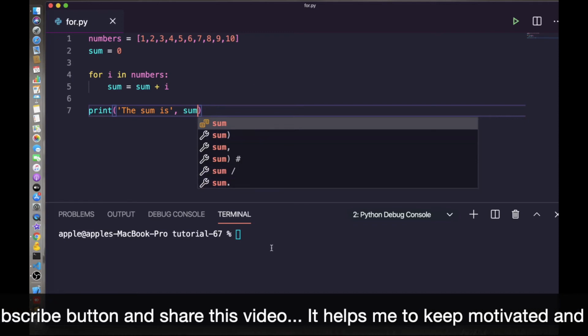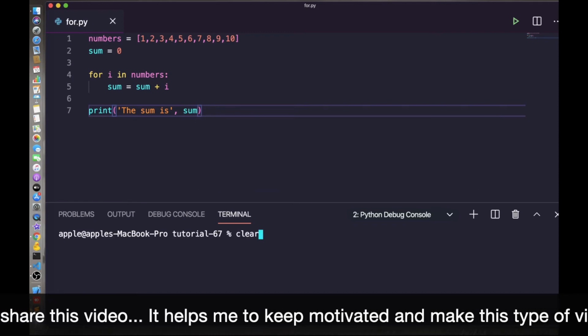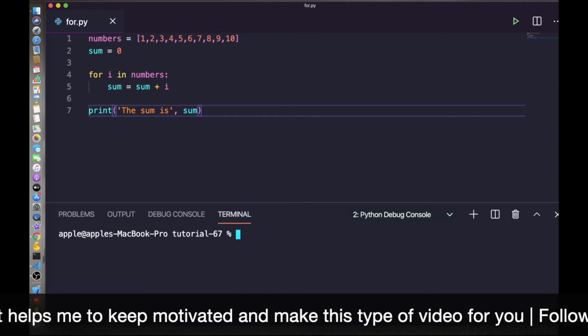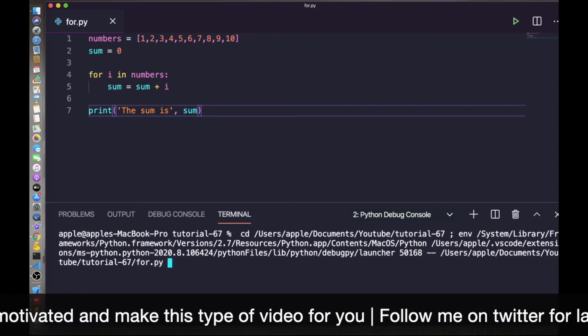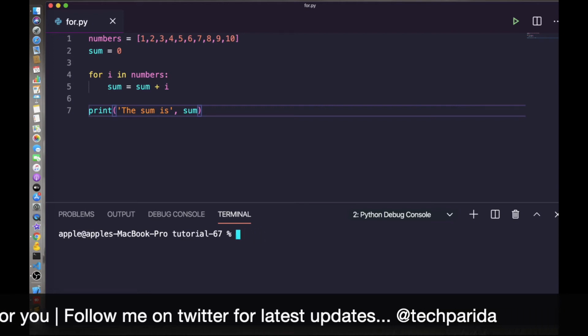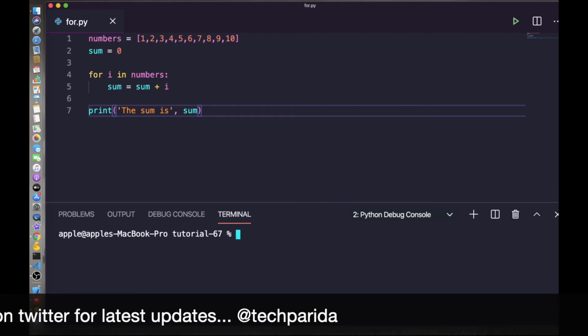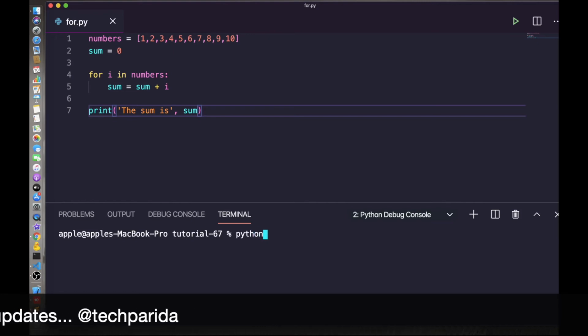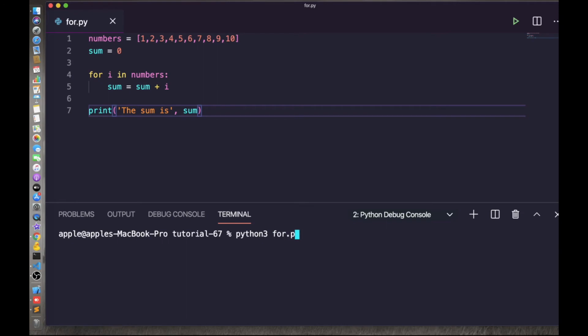Okay, so let's execute this. For this we have to run python3 4.py. Here it is, the sum is 55.